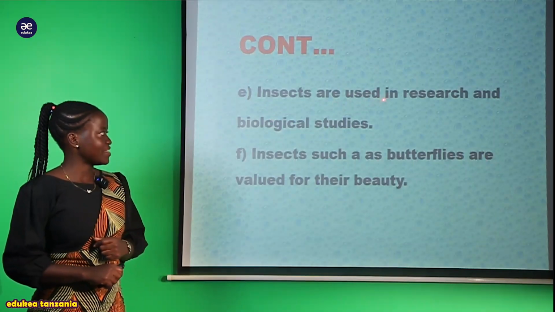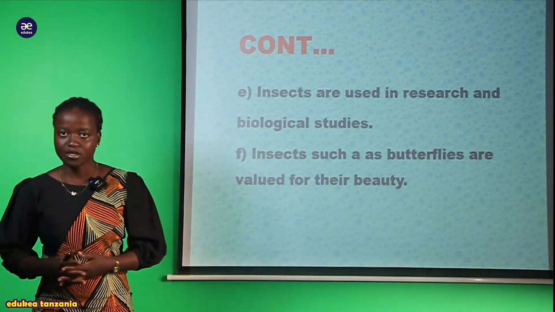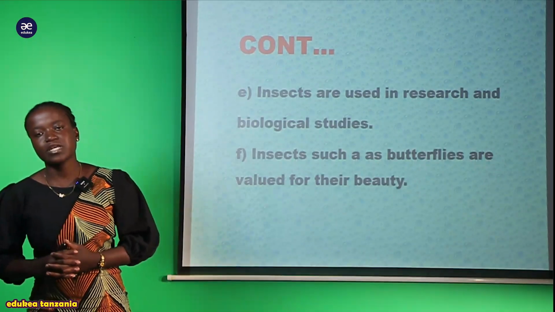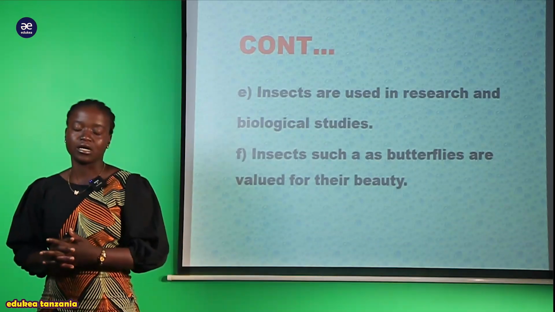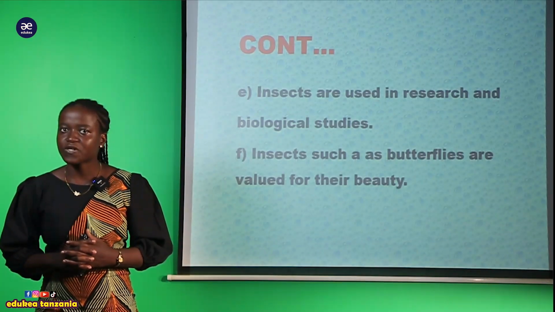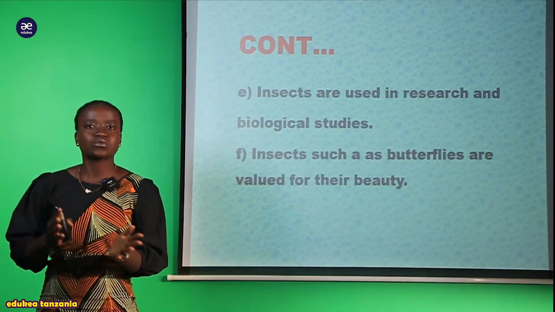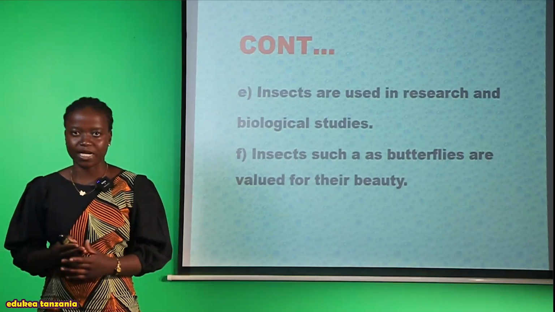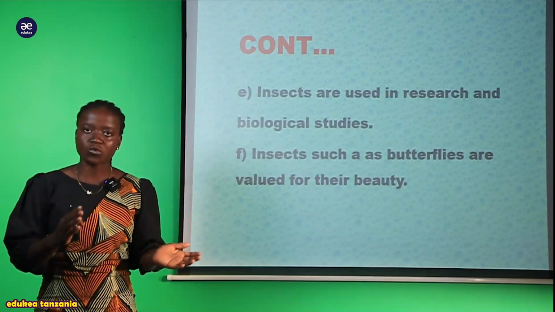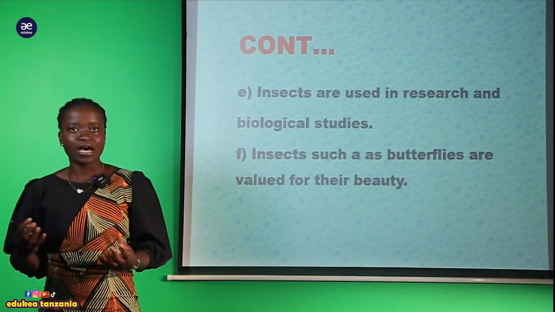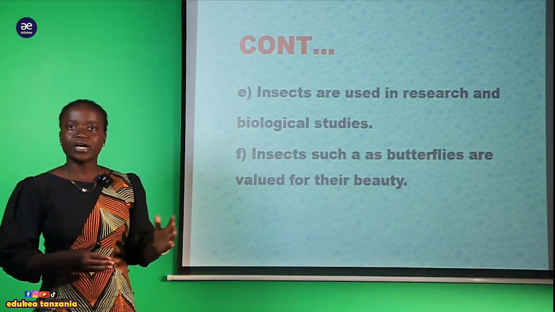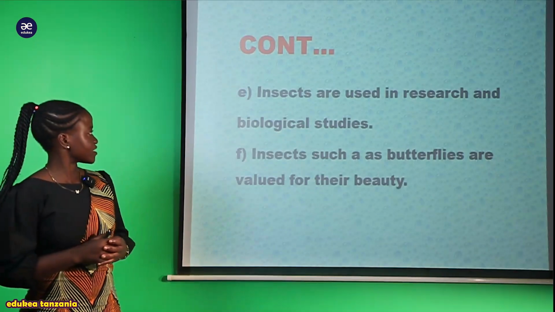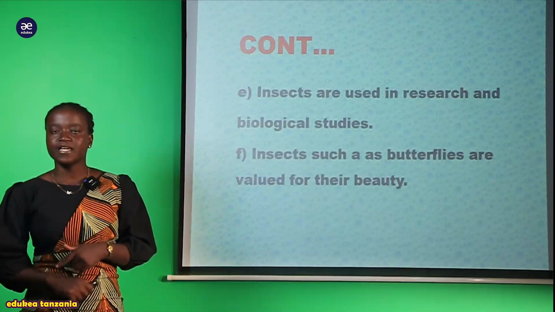We are saying that insects are used in research and biological studies. A good example here is the different kinds of insects which are used in biological studies. Here we are talking about the practical sessions. I hope you have already carried out different kinds of practicals. When you were in ordinary level, you studied practicals and you were brought different kinds of insects in order to classify them. So now you can see these insects are used in biological studies, and not only that, these organisms are used in research.